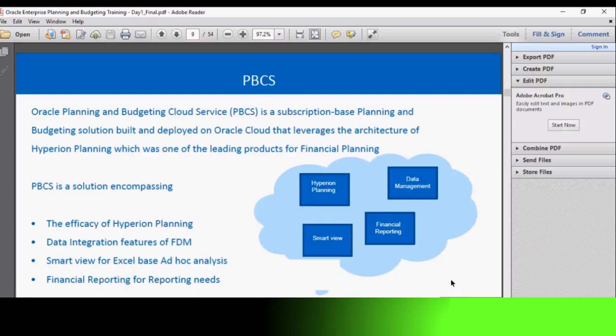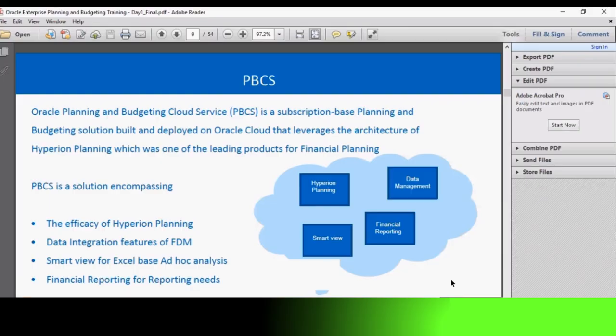So here the point to be noted is, we have a planning application. For example, let's take an on-prem planning application, Hyperion Planning. We have a planning application on the front end to do all the planning and budgeting activities. But we do have a database at the back end, which is called HBase, which stands for Extended Spreadsheet Database, where all the data is being stored.